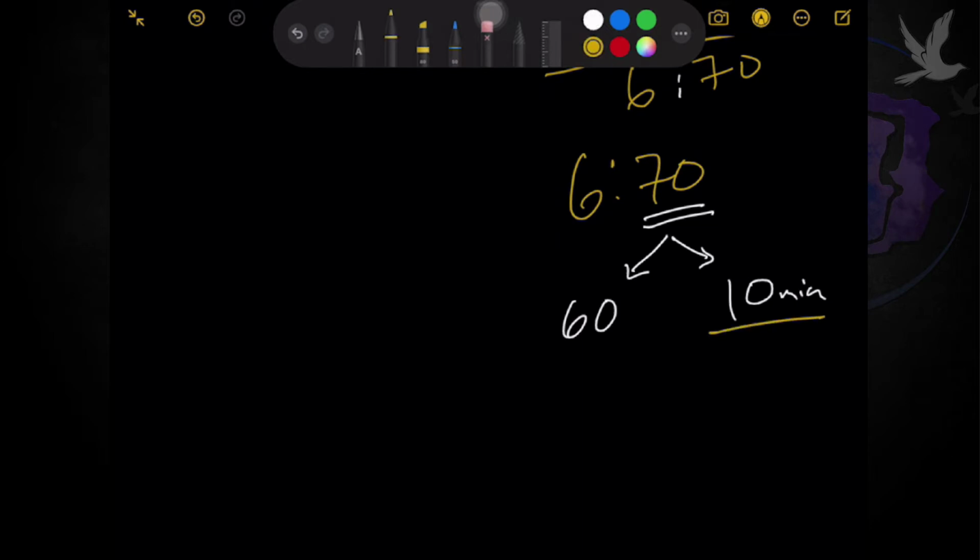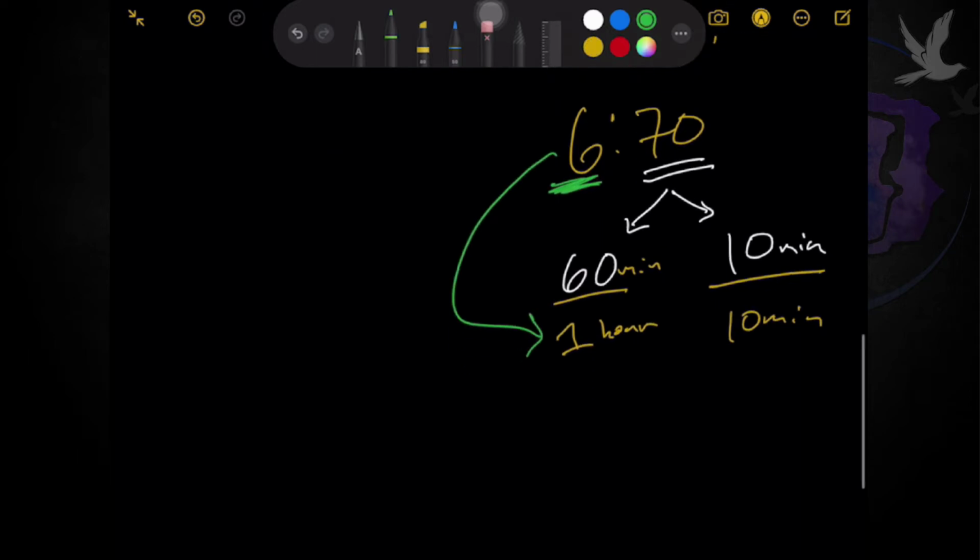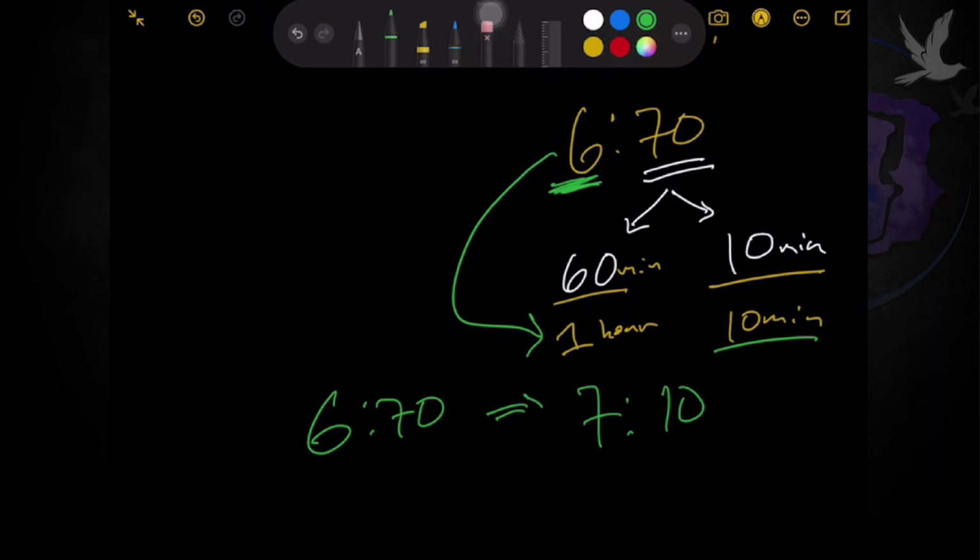You now know that we have 10 minutes here. And you also know that yung 60 will now be converted to 1 hour. Now, anong gagawin natin dito, Teacher Mark? All you need to do is just to add up itong time na to here. So, 6 plus 1 will basically give you 7. And what's left is 10 minutes. So, which means the equivalent of 670, the actual time of it is 7:10.